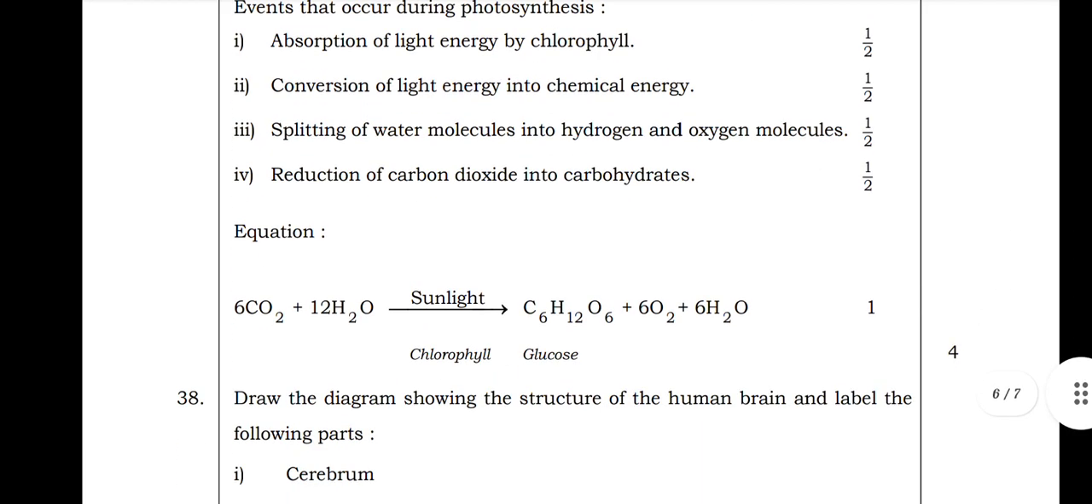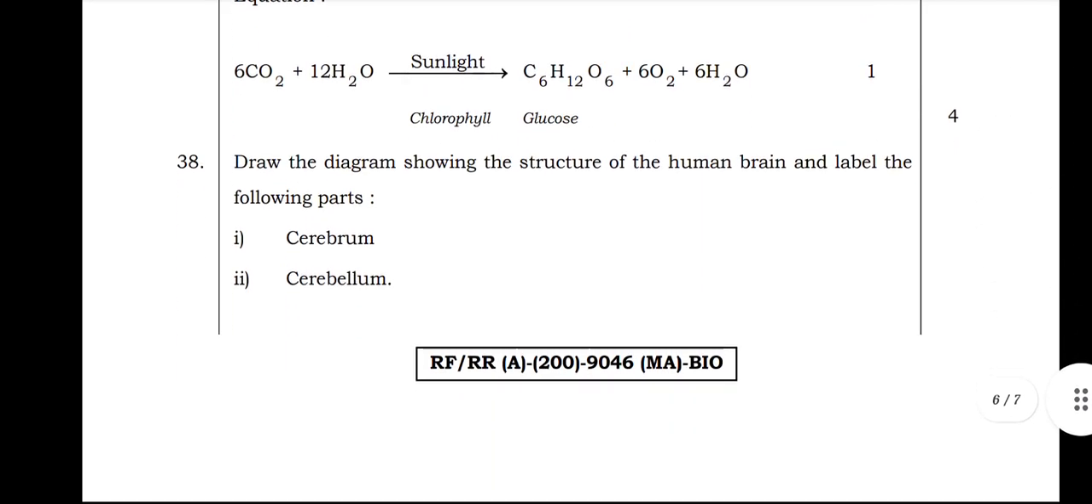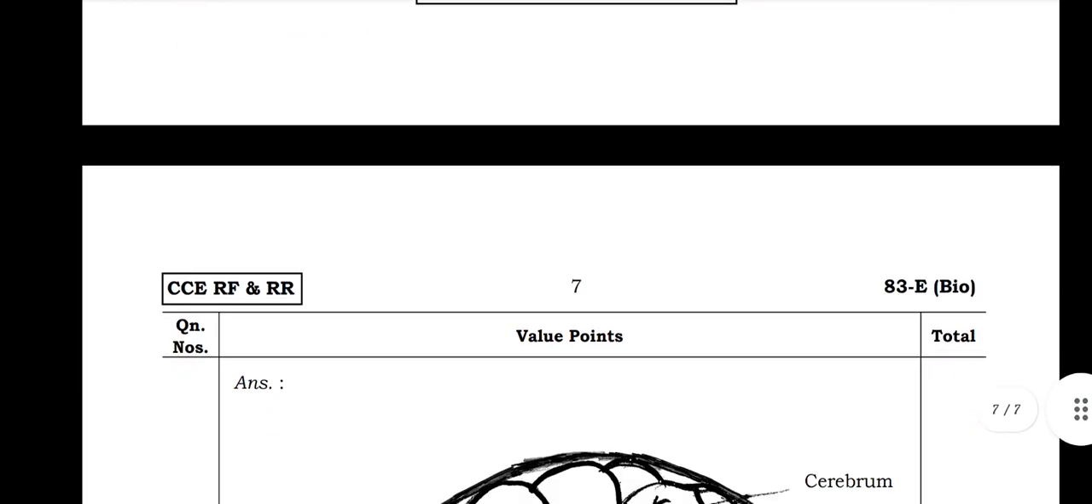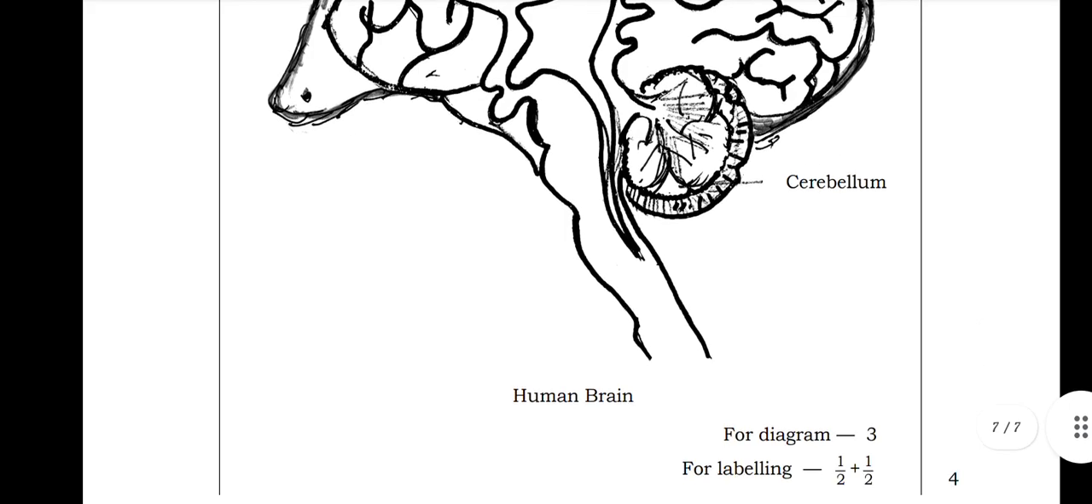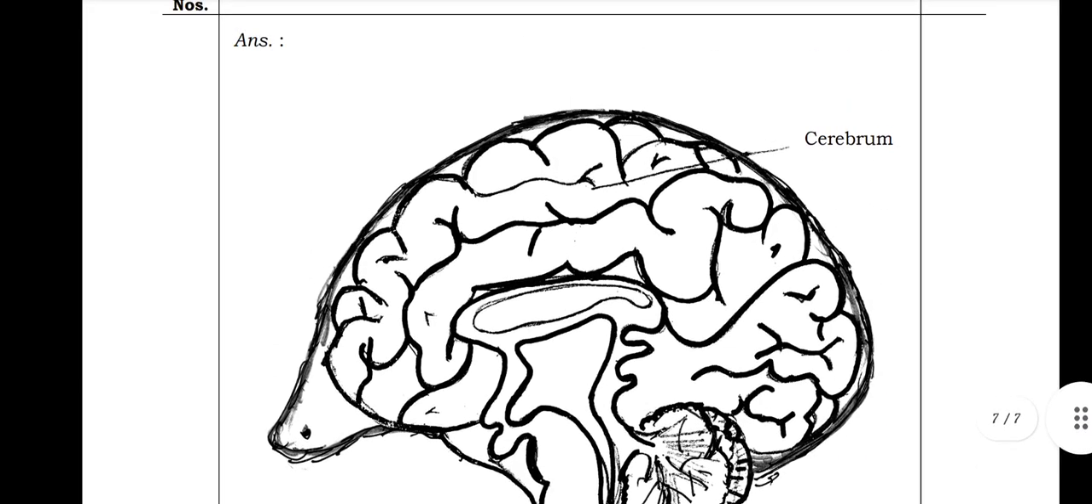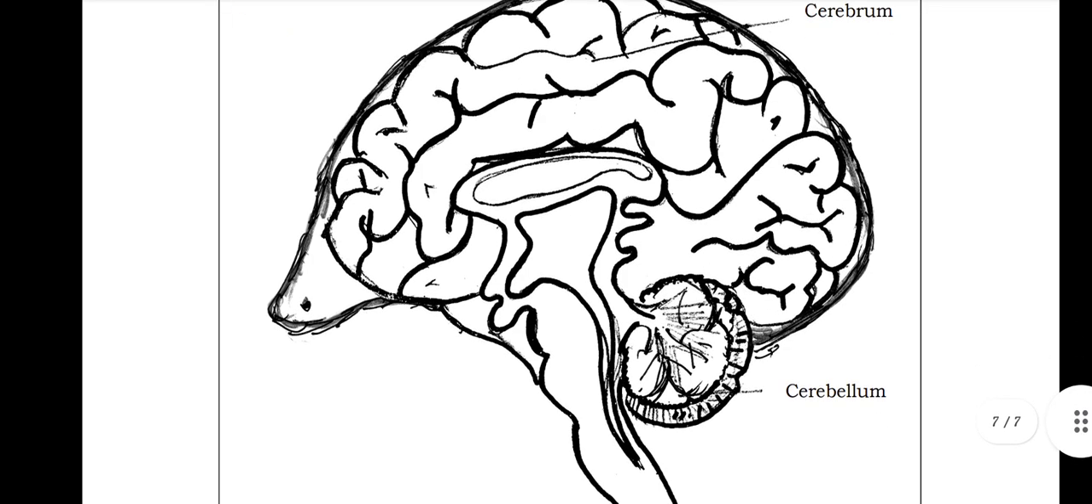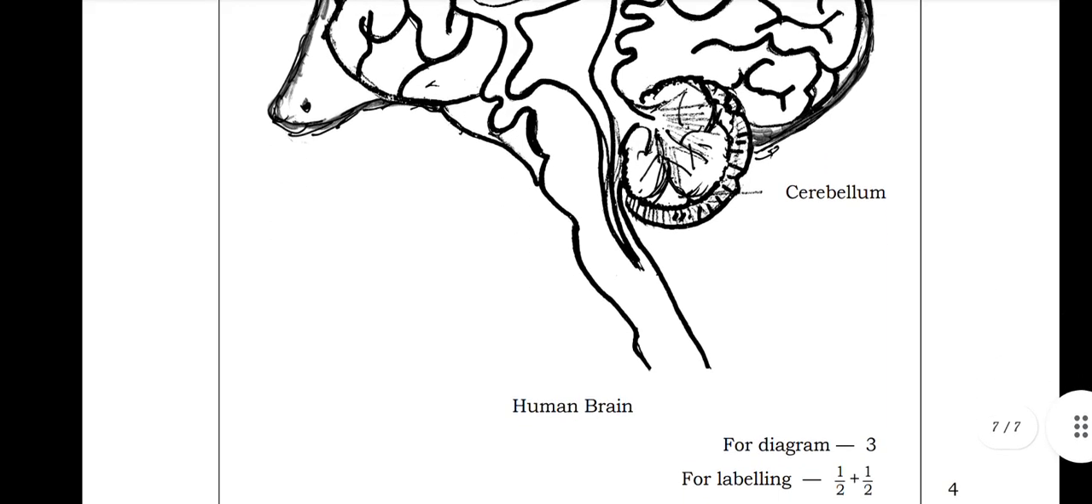And the 38th question they asked is: draw the diagram showing the structure of a human brain and label the following parts, that is cerebrum and cerebellum. Okay, so this is the diagram. For drawing the diagram you will get 3 marks, and for labeling the cerebrum, here you can see cerebrum is located, and cerebellum is this part. So for this half mark each, you will get 1 mark, so total you will get 4 marks.